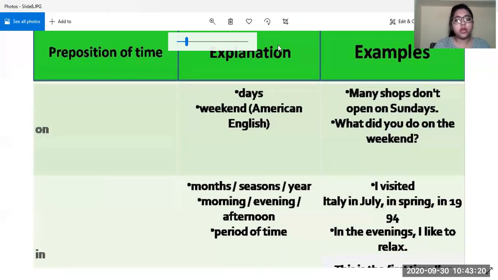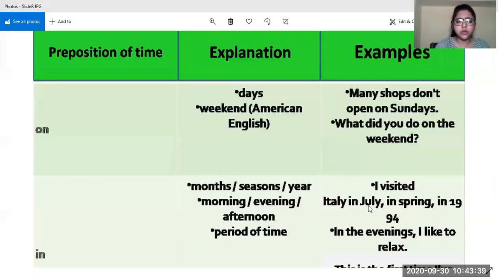Then, what did you do on the weekend? Okay, this is also one of the usages of on. If you can see, it is telling us the time. When do the shops not open? We can see that it is on Sundays. Okay, so it is telling us the time.